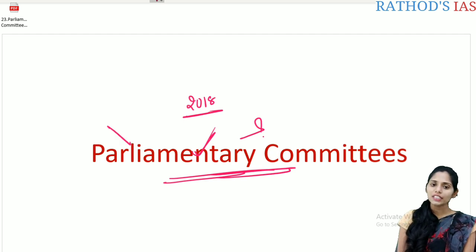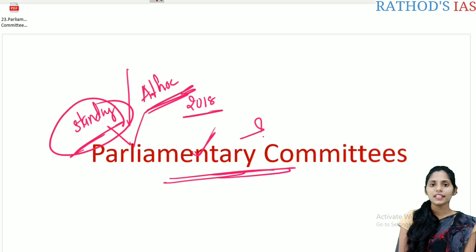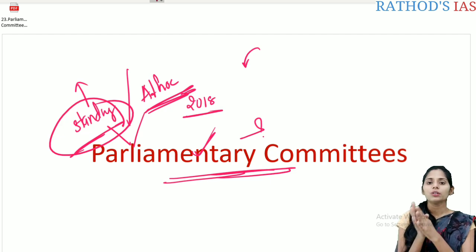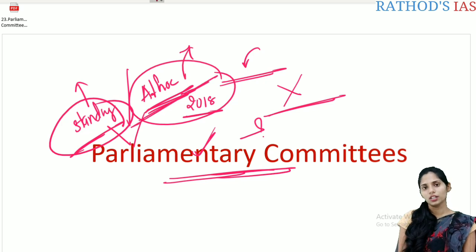If you see the types of parliamentary committees, there are two types. The first one is standing committees and the next one is ad hoc committees. What is the difference between them? Standing committees are permanent in nature. Whenever there is an issue to be solved, the committee formed to solve that issue is of temporary nature. After the problem is solved, this committee will be dissolved. This type of committee, formed for a temporary purpose, is called an ad hoc committee.